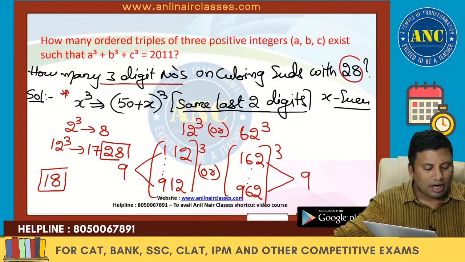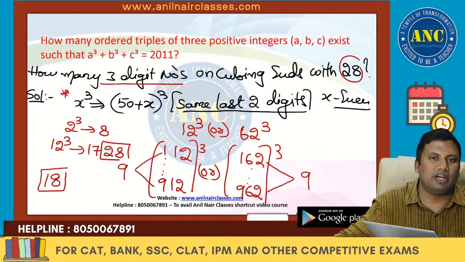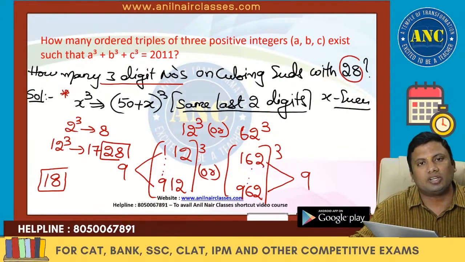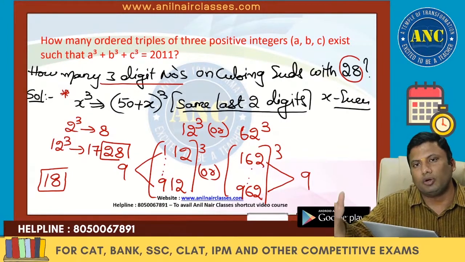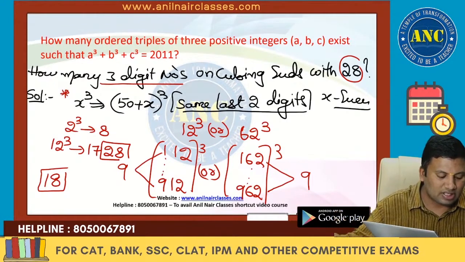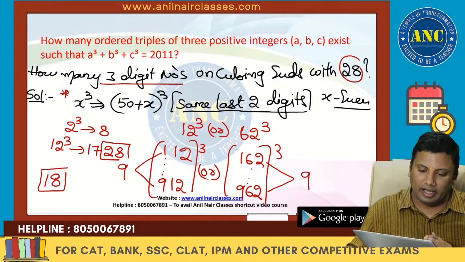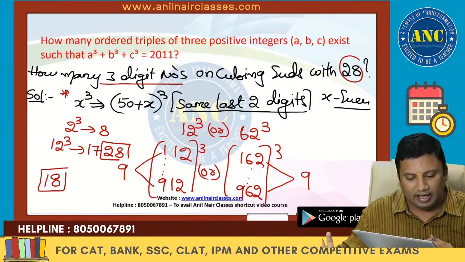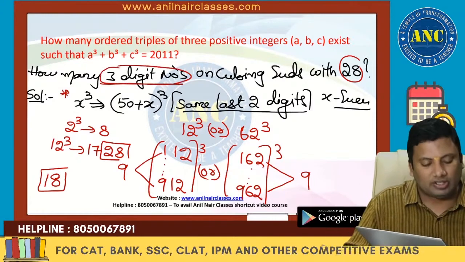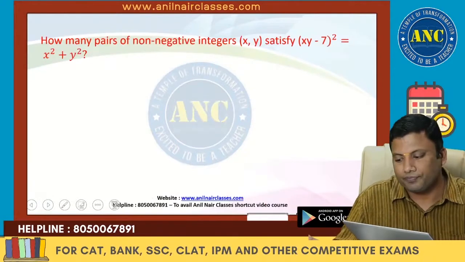Praveen? 9 plus 9. Similarly, please try to solve the question: how many 3-digit numbers on cubing end with 44? 14 cube is 2744. Next is 64 cube, 114 cube, 164 cube. Like that, the answer will be 18. I hope the idea is clear. Cube related, another wonderful concept. Idea is clear, right? Next one.